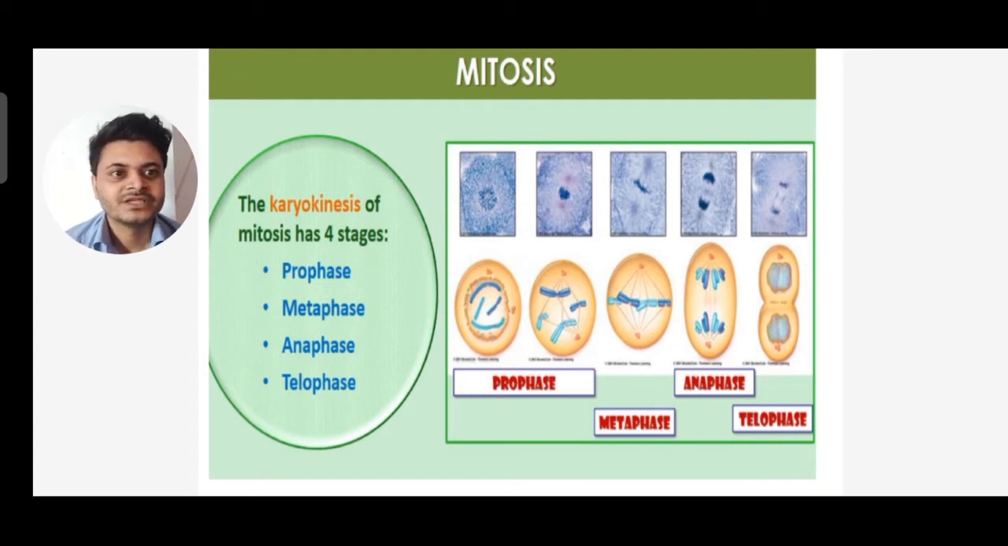You can see on the right-hand side the diagrams given for prophase, metaphase, anaphase and telophase. You can see the chromosomes changing, the shapes changing, and the size of the cell changing. The spindle fibers appear and disappear, as you can see.